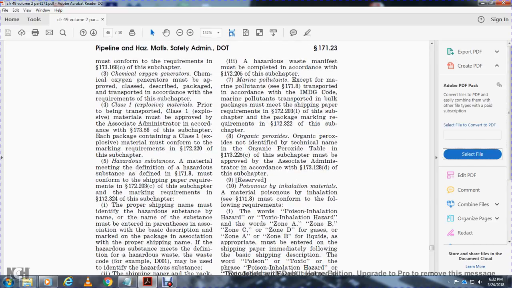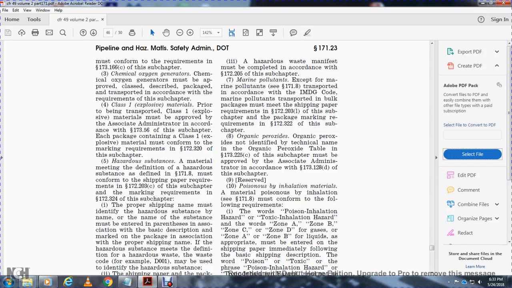And 3, a waste's phase manifest must be completed in accordance with 172.205 of this subchapter, except for marine pollutants. 171 transported in accordance with the IMDG Code. Marine pollutants transported in bulk packages must meet the shipping paper requirements of 172.203 of this subchapter.